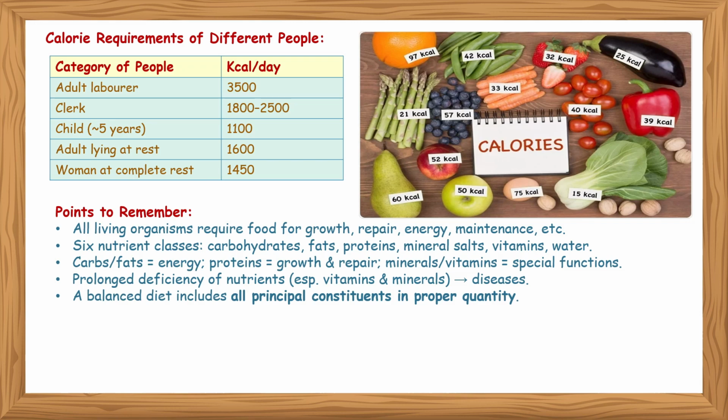Points to remember: all living organisms require food for growth, repair, energy, and maintenance. The 6 nutrient classes include carbohydrates, fats, proteins, mineral salts, vitamins, and water. Carbohydrates plus fats equal energy. Proteins are responsible for growth and repair. Minerals and vitamins have special functions. Prolonged deficiency of nutrients, especially vitamins and minerals, causes disease. A balanced diet includes all principal constituents in proper quantity.